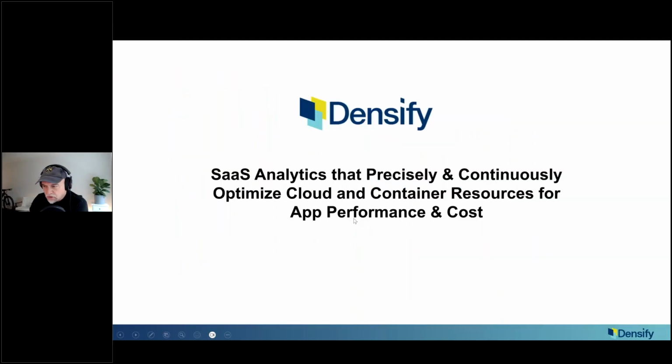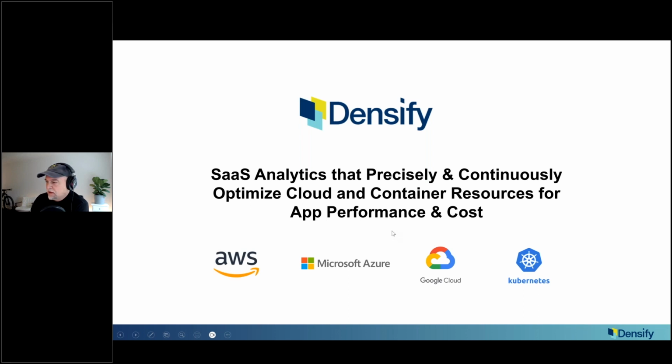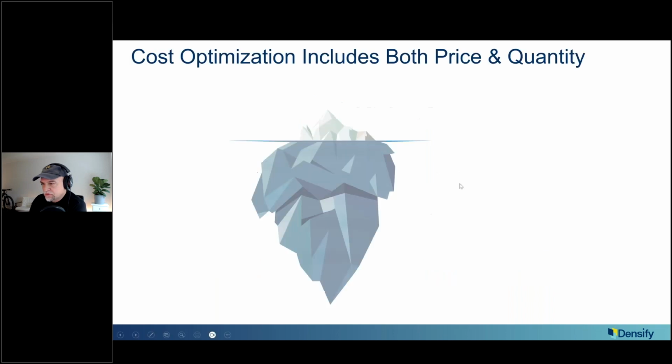First of all, who we are: SaaS analytics that align supply and demand. It looks at the workloads, the cloud offerings, and the container configurations, and constantly aligns them across the major cloud providers and the Kubernetes running in them, so all the Kubernetes variants that are up there. I'm not talking about containers today. I'll be focusing on cloud. I'll talk about all of them a bit, but pick on Azure mostly because of some cool stuff we're doing. I'll do a bit of a demo, not a comprehensive one, so if anybody would like to see more, we can follow up after the fact.